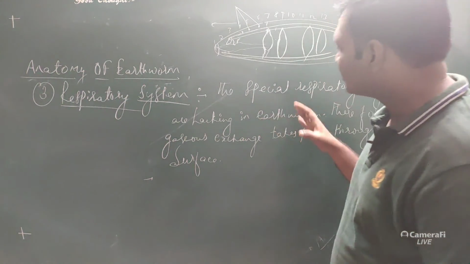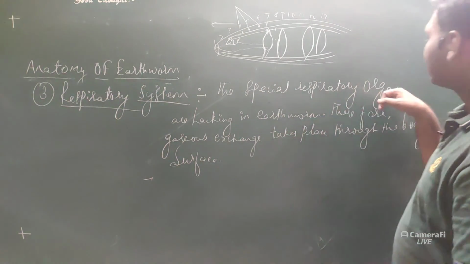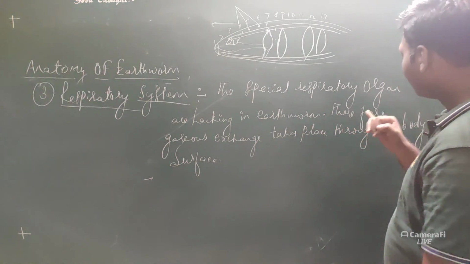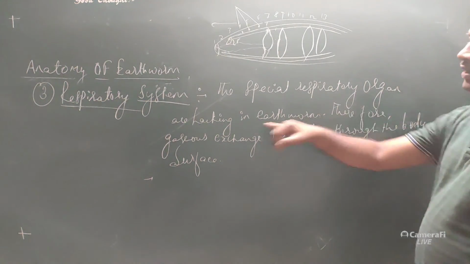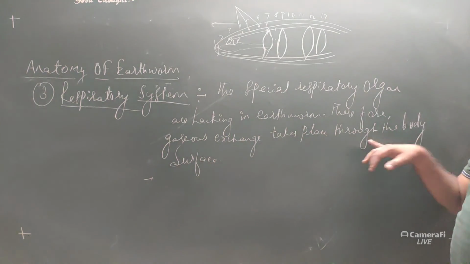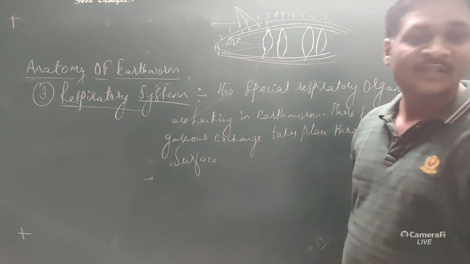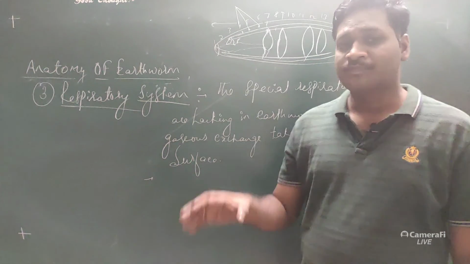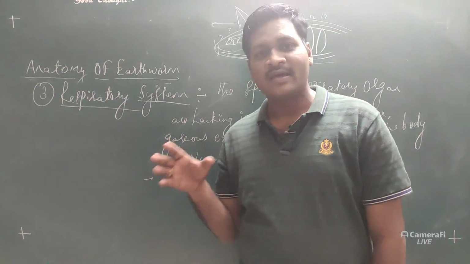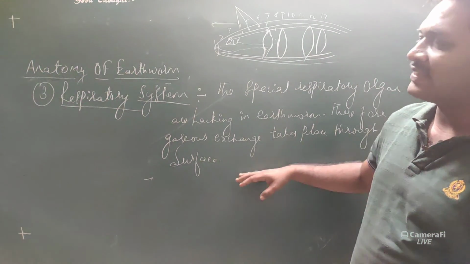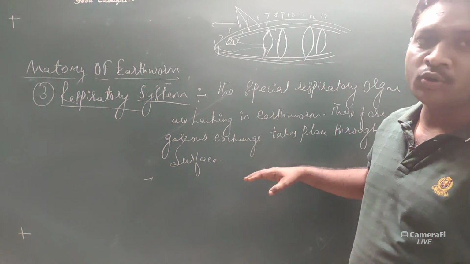So here you can see special respiratory organs are lacking in the earthworm. Therefore gaseous exchange takes place through the body surface, that can be called cutaneous. Now body surface also secretes the mucus as well as the coelomic fluid, and it consists of a carrier protein.